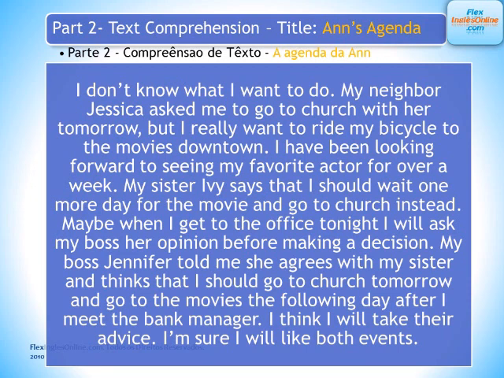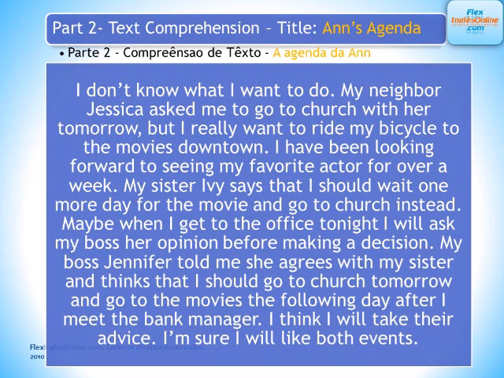I don't know what I want to do. My neighbor Jessica asked me to go to church with her tomorrow, but I really want to ride my bicycle to the movies downtown. I have been looking forward to seeing my favorite actor for over a week. My sister Ivy says that I should wait one more day for the movie and go to church instead. Maybe when I get to the office tonight, I will ask my boss her opinion before making a decision. My boss Jennifer told me she agrees with my sister and thinks that I should go to church tomorrow and go to the movies the following day